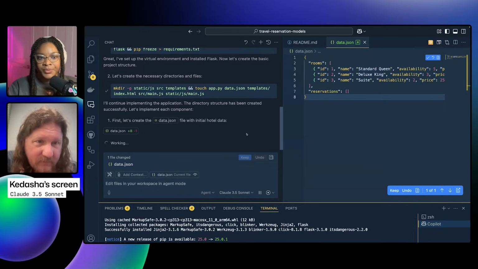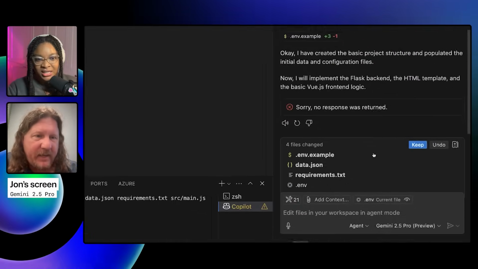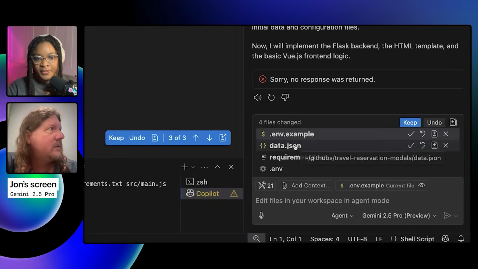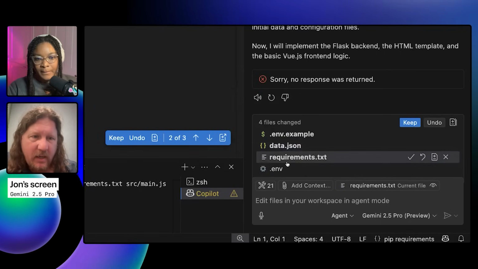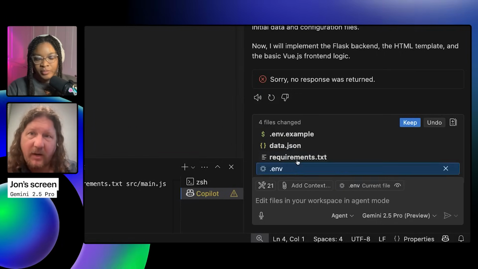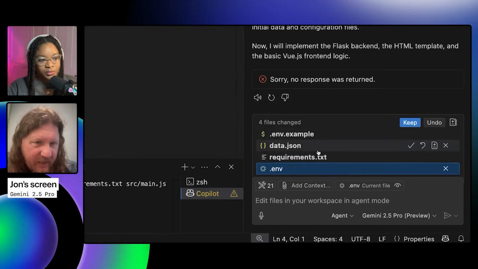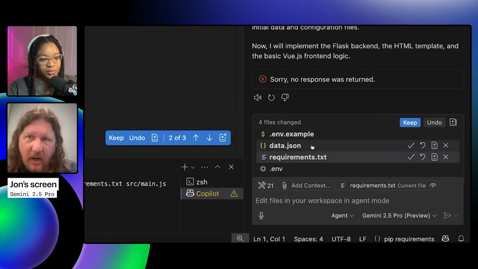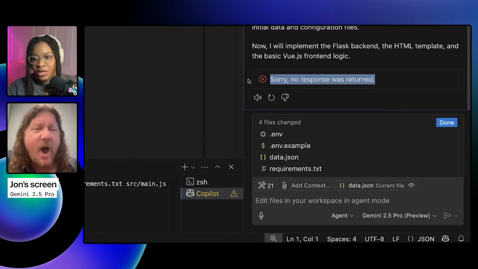I think so too. All right, so we're both seeing here we've got files that are appearing, and we've got the option to keep or undo any of those individually, but also to keep or undo them en masse. So I'm liking what it's built so far, and I'm going to keep those, but uh-oh.